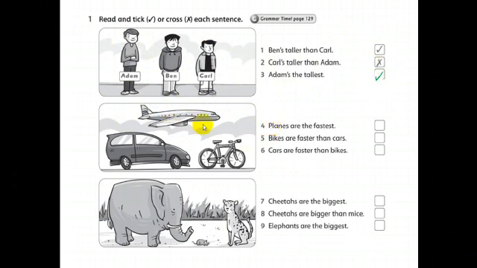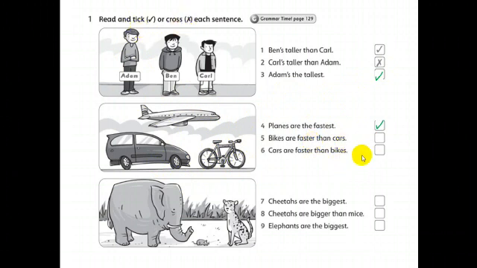Number 4. Planes are the fastest. Here we have the superlative form, EST. Planes are the fastest. Yes, put tick, please. Now, bikes are faster than cars. Here we have comparative, okay? Comparative, because we have than and er.